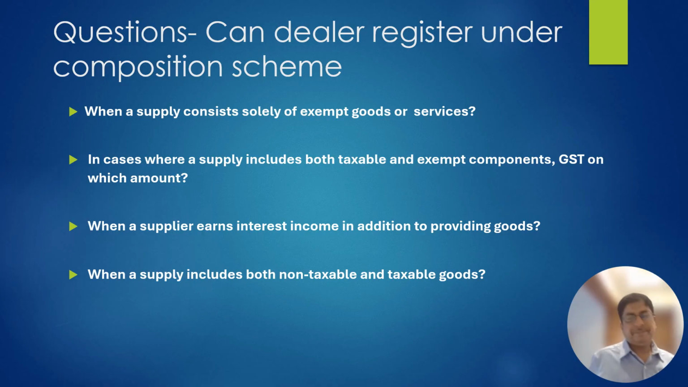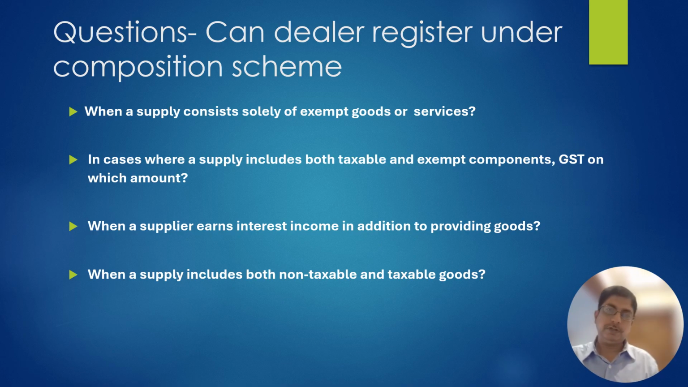Now, some of the questions relating to the composition scheme, tricky questions. First question: when the person's supply consists only of exempt goods or exempt services, can he opt for the composition scheme? Suppose the supply consists only of exempt goods or exempt services. There is no need even to do the GST registration. See sections 23, 24, 25 of the CGST Act. So there is no question of the composition scheme.